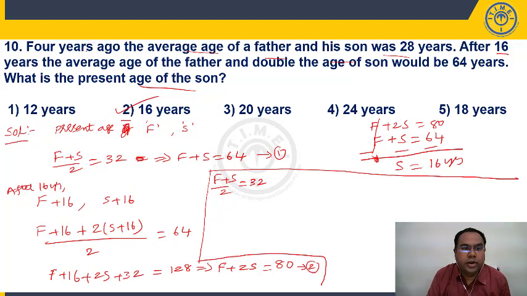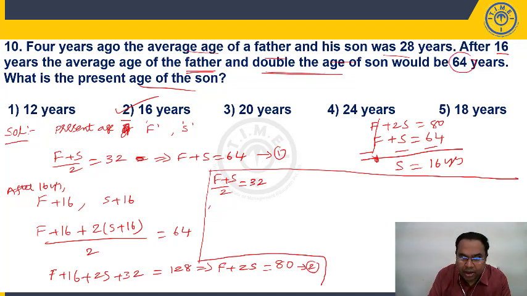Because 4 years ago, the average of father and son is 28, which means after 4 years, father's age will increase by 4, son's age will increase by 4. So the average will also increase by 4. So present ages of father and son, if you take as F and S, the present average, F plus S by 2, is equal to how much? 32 years. Now after 16 years, this is important, the average age of father and double the age of son is 64 years.